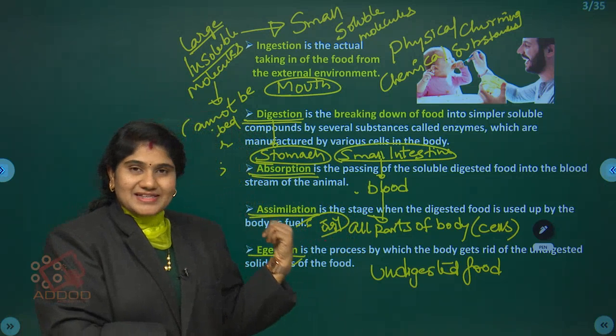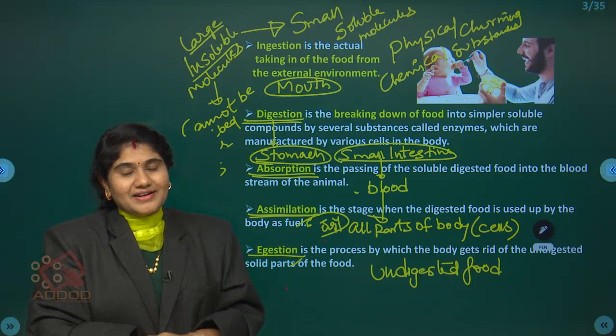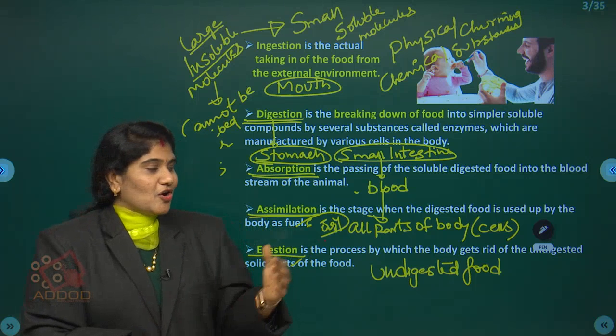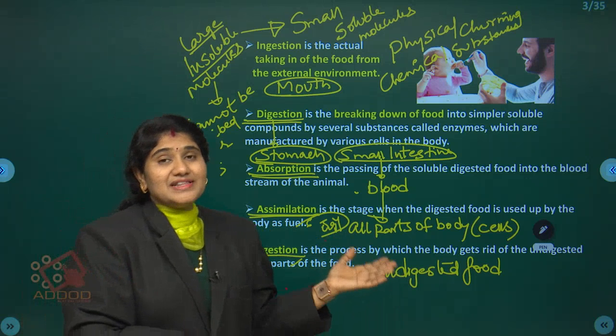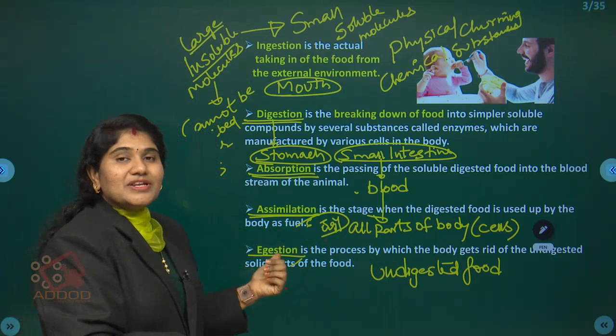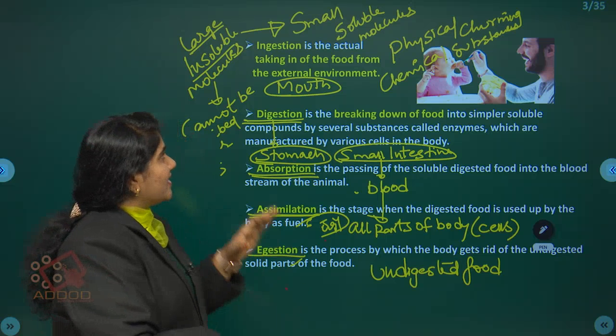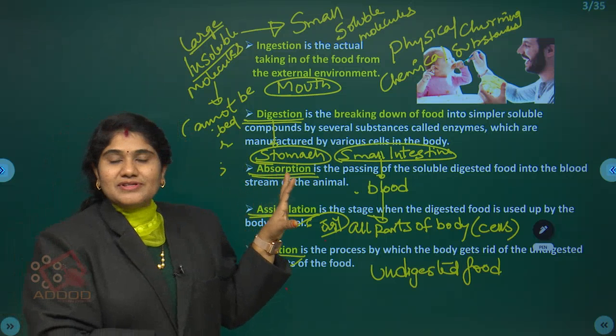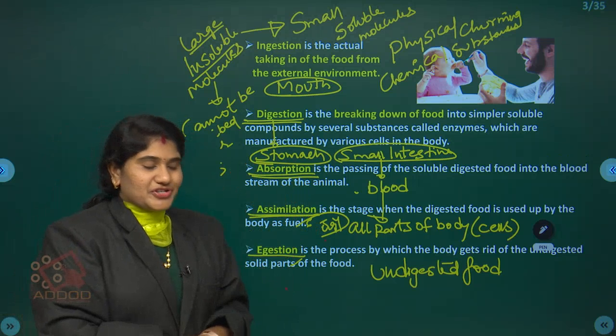That is called what? Assimilation. And finally, the undigested food materials or the waste materials produced in this process will be ejected out. This process is called what? Exhaustion. Clear? This is about the process of nutrition.